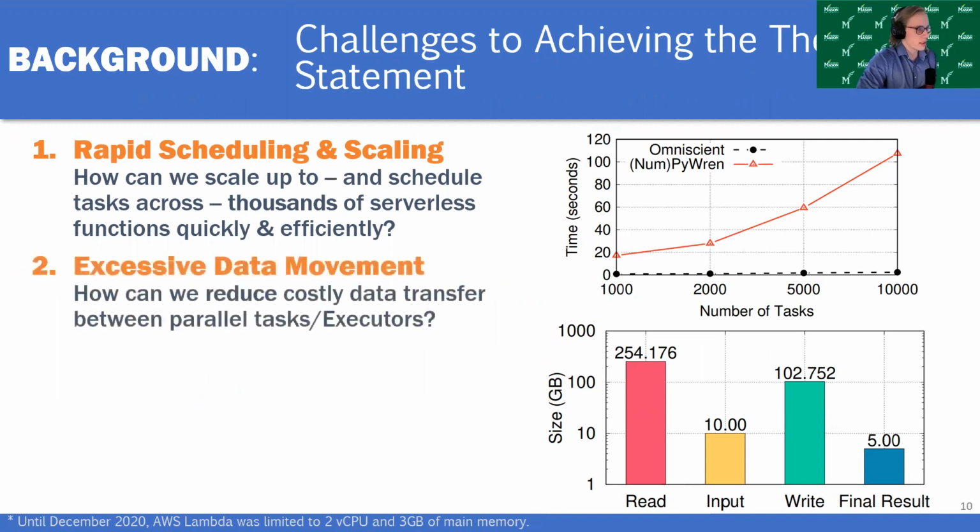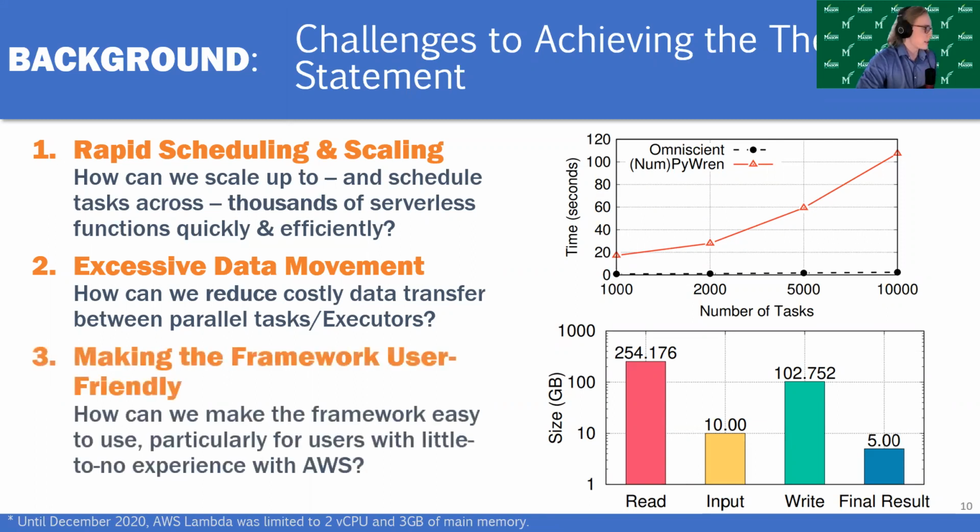The second challenge is that of excessive data movement. So we need to reduce the costly data transfer that might occur between serverless functions while they're executing this workload. Workloads typically generate intermediate data, and this data has to be moved back and forth between the functions, and this can be expensive. So we want to reduce that as much as possible.